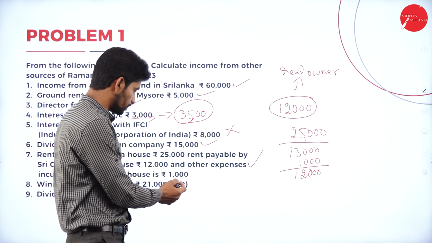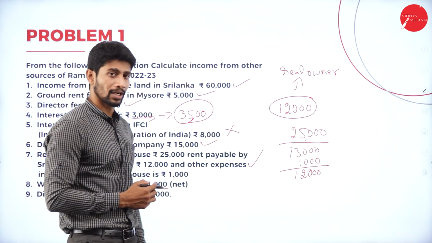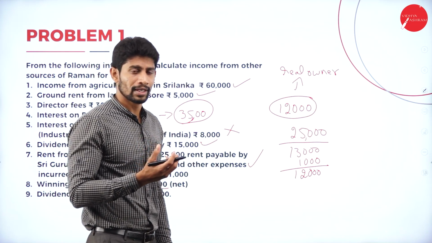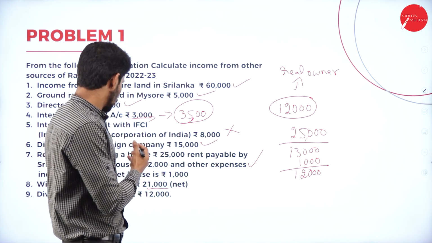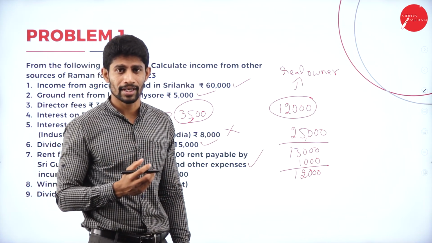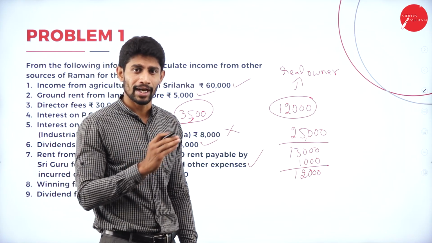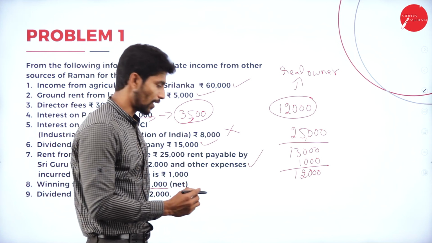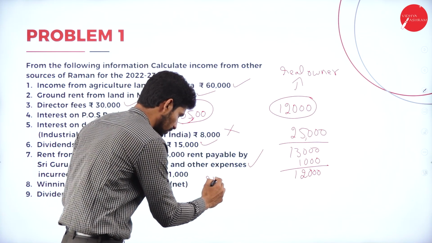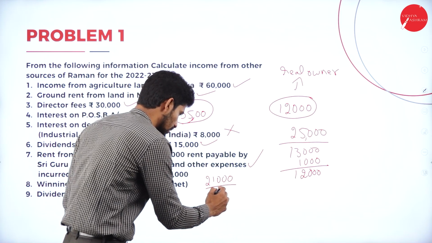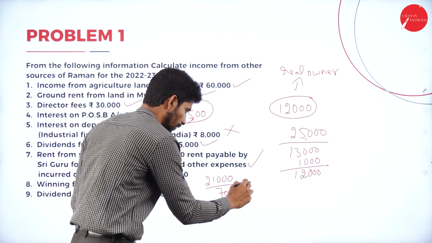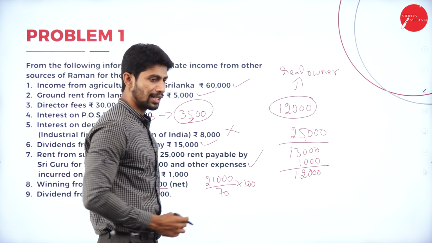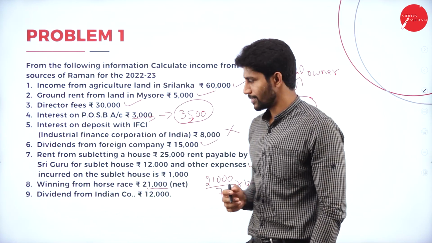Whatever the value is given, rupees 21,000, it is the net value. We are supposed to make it gross value. Under income from other sources, winning from horse race is taxable at 30% and 30% tax is already collected. So to find out the 100% value, we will do like this: 21,000 divided by 70 into 100. If 21,000 is the value for 70%, then what is the value for 100%? We will get the answer for that.